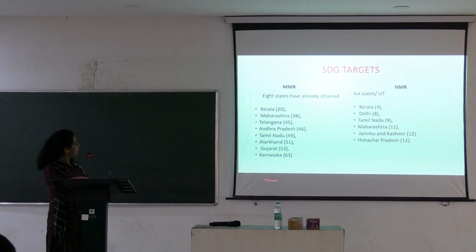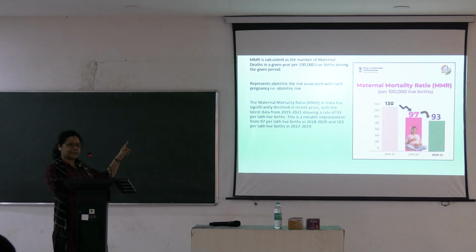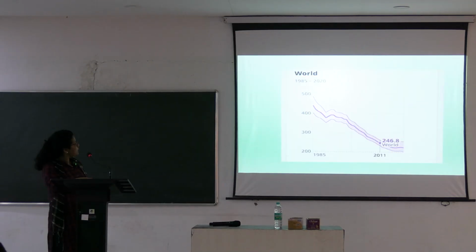This is how the different states of India have recorded their MMR and neonatal mortality rate. This is how the MMR has reduced. This is per lakh live births; we have reduced from 130 to 93 in 2021. It was 500 some per lakh, and by 2011 it had gone down to 246.